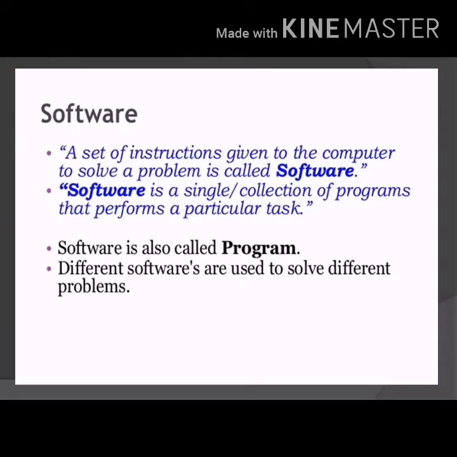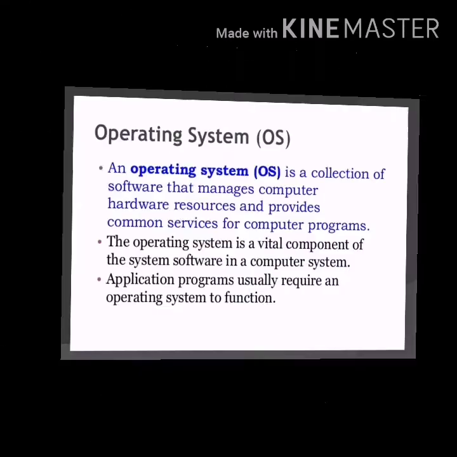Then what is software? A set of instructions given to the computer to solve a problem is called software. Here, without software, a computer system is like a body without a soul. It means what? If we are not using appropriate software, then the machine cannot be used for doing any type of work. One question may arise here. What makes the hardware and software programs work together seamlessly and without any problems? For that, the answer is the operating system.